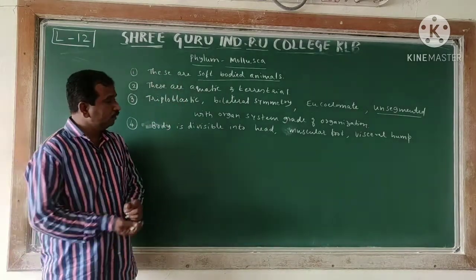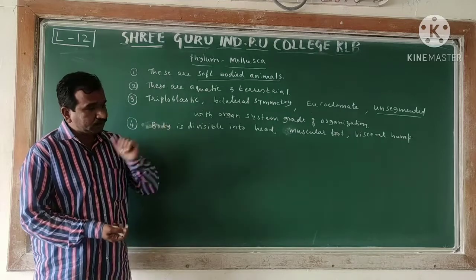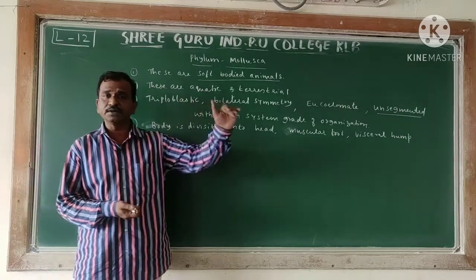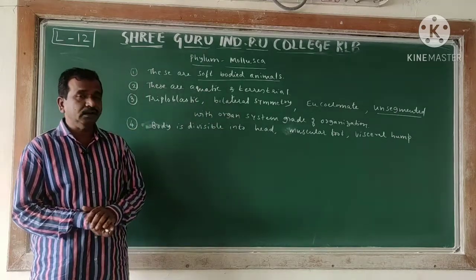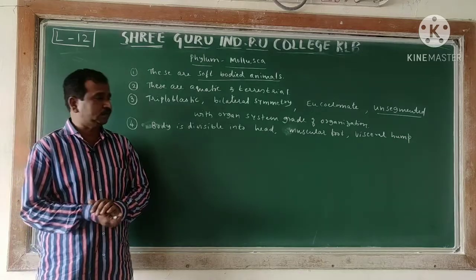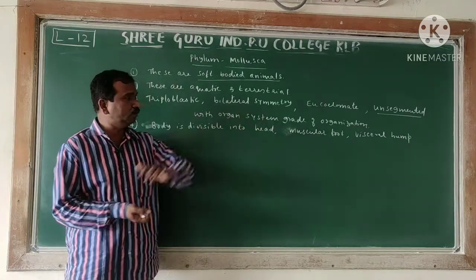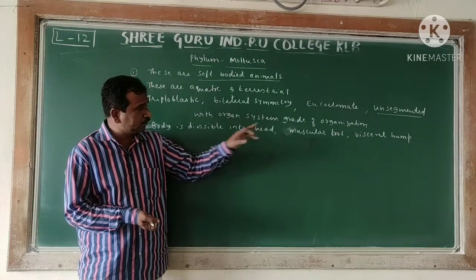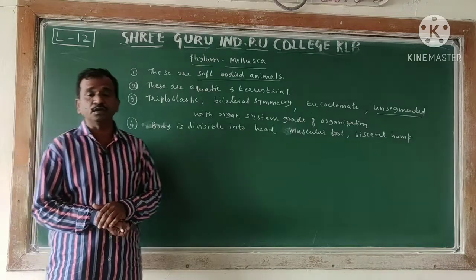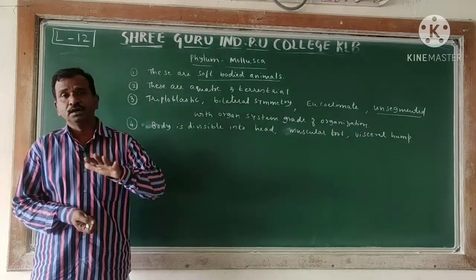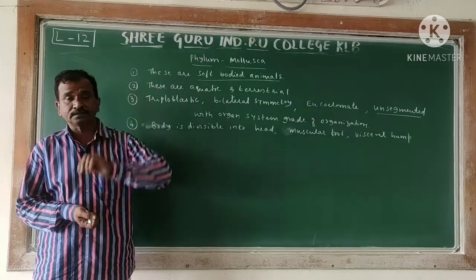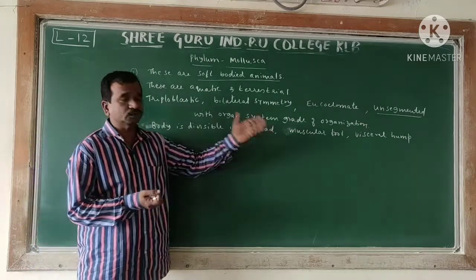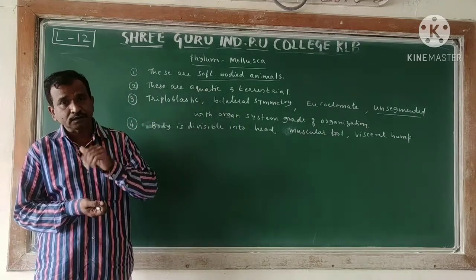So now here we have to observe that in the previous video we studied the arthropodal character. Body is divisible into head, thorax and abdomen. In a similar manner, here the shape of the body is supposed to be changed. It has a head, muscular foot and the visceral hump. Head is normally found in the anterior region, and the muscular foot is there. In earlier classes we studied setae and parapodia, which are muscular extensions. Here also there is a muscular foot, and normally the muscles are in the extended form.